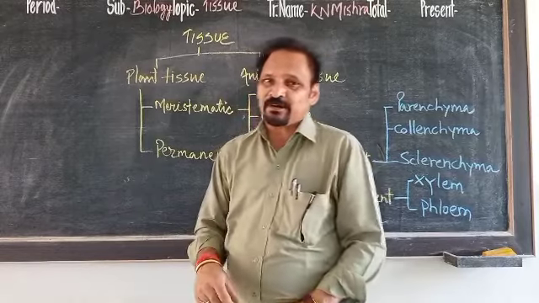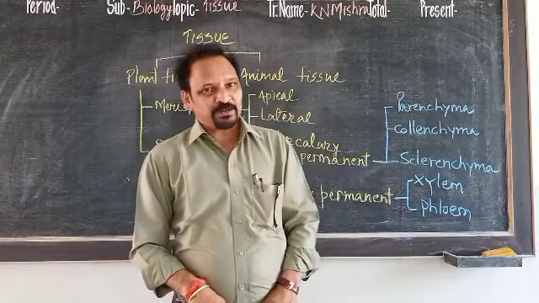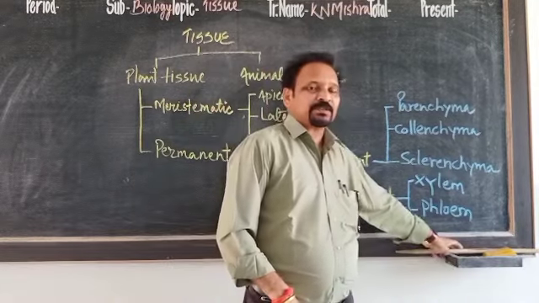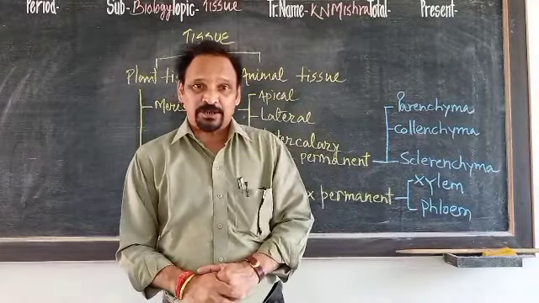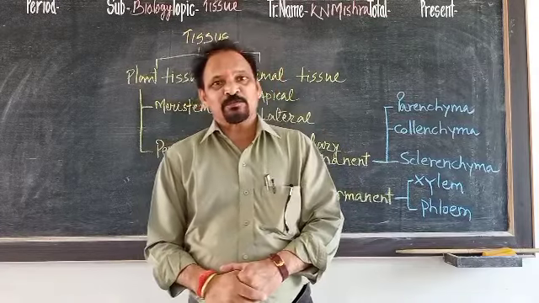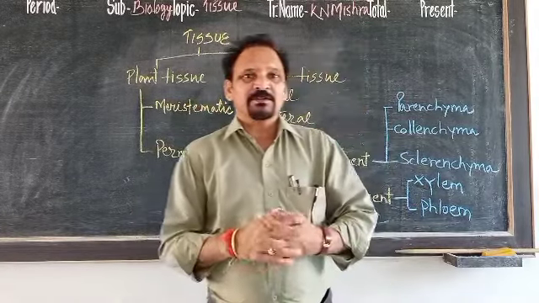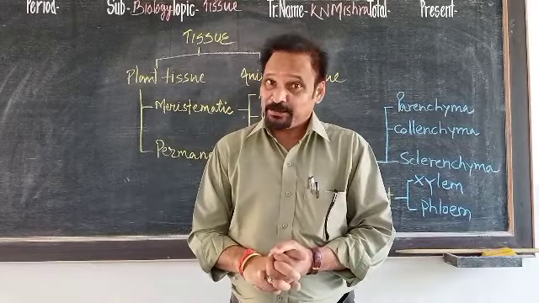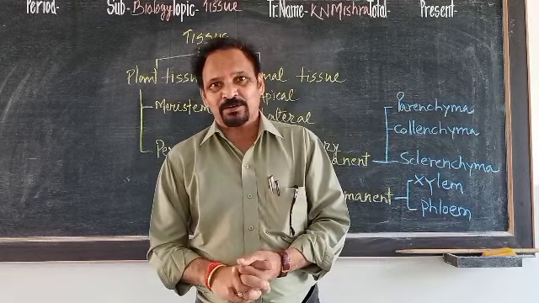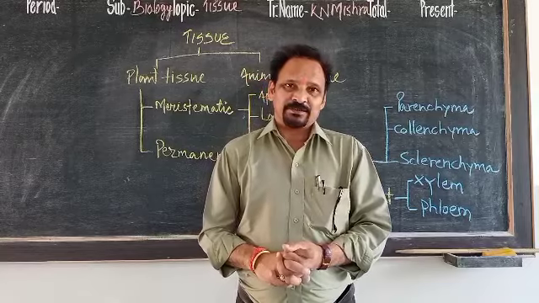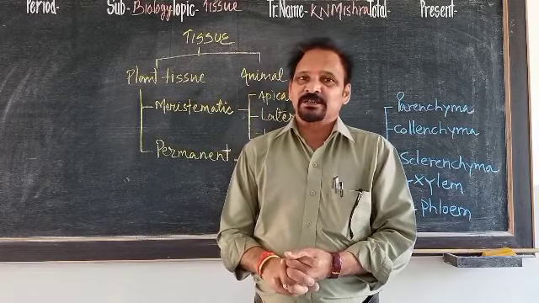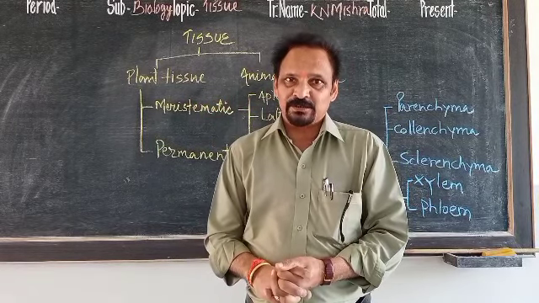Class 5 before this, we have completed chapter number 5, which is the fundamental unit of life. In fundamental unit of life, we have studied about various types of organelles which are present inside the cytoplasm of cell. Of course, these cytoplasmic organelles are of three types. Few cytoplasmic organelles are amembranous in nature, few are single membranous in nature, and few are double membranous in structure. In chapter number 5, we have studied about various types of cells present in plants and present in animals also.